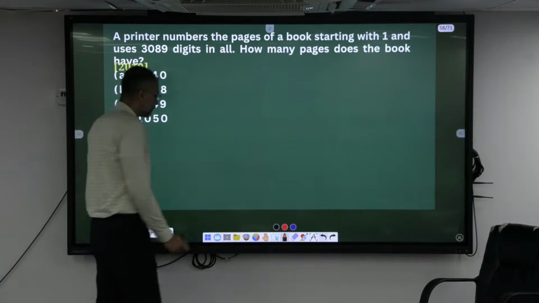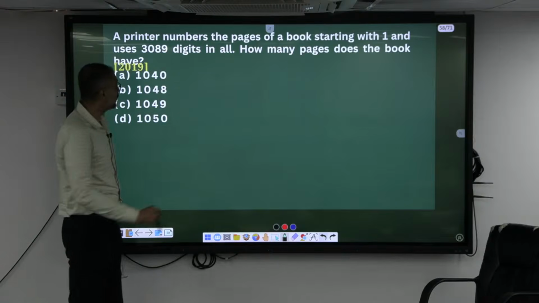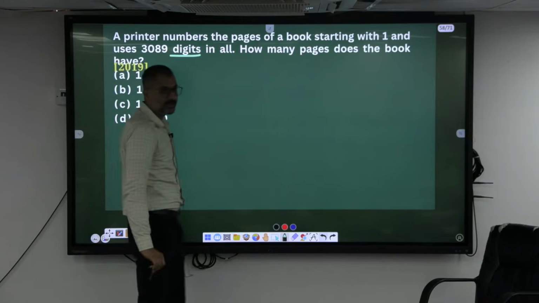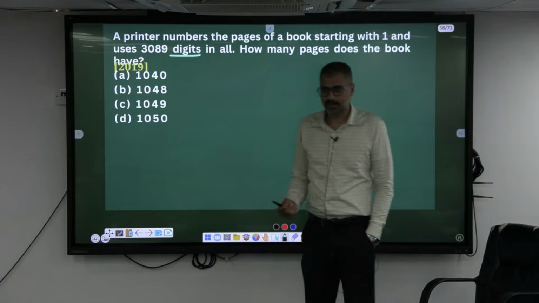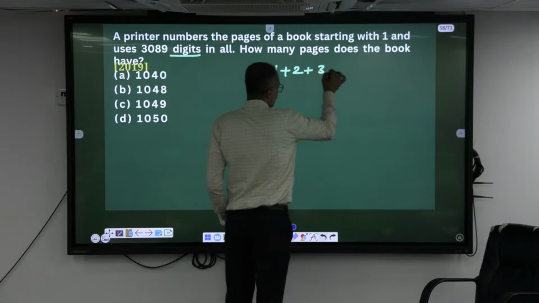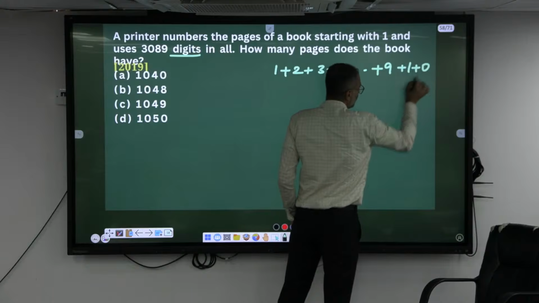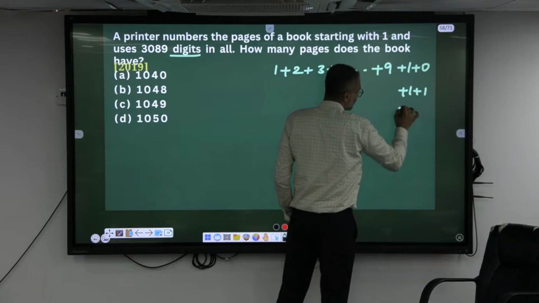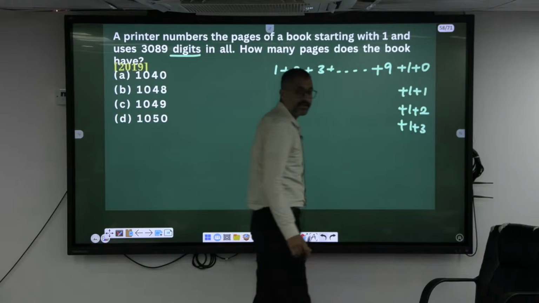Have you done this kind of question? We have done page numbers, but he is asking for digits. What I am doing here is adding the sum of the digits also.